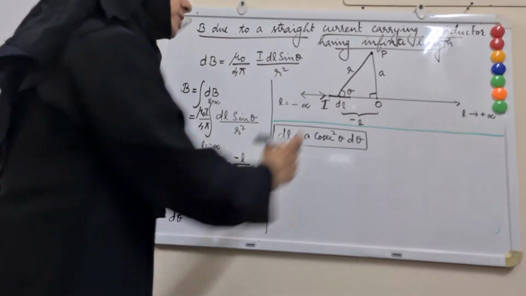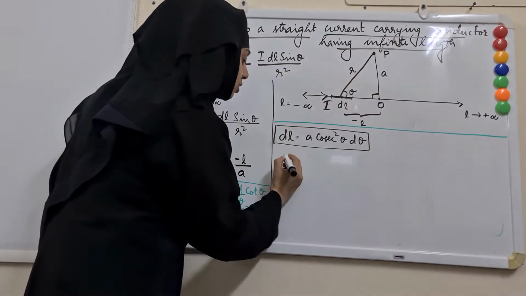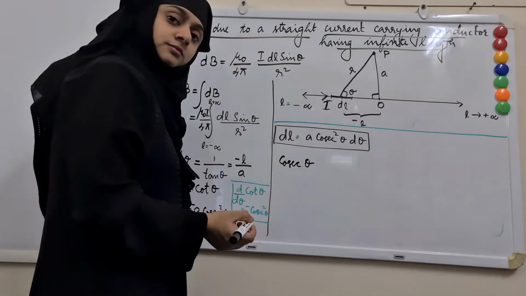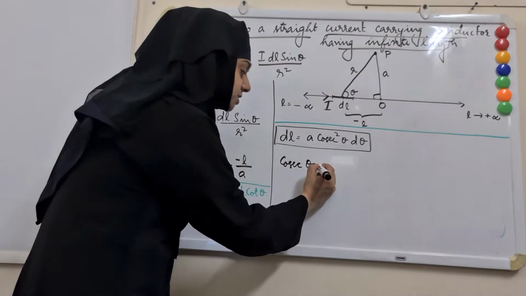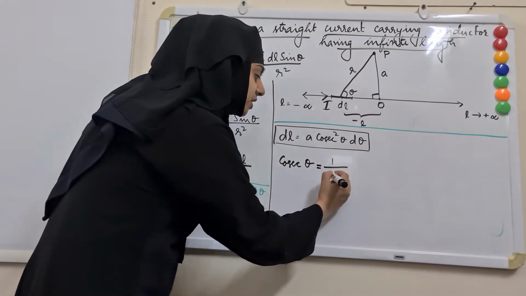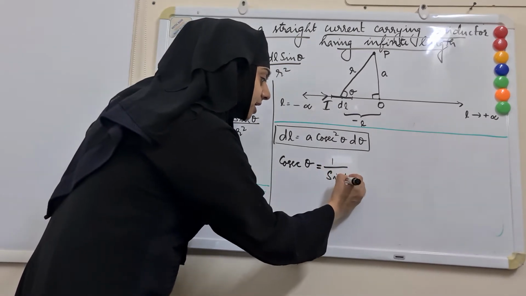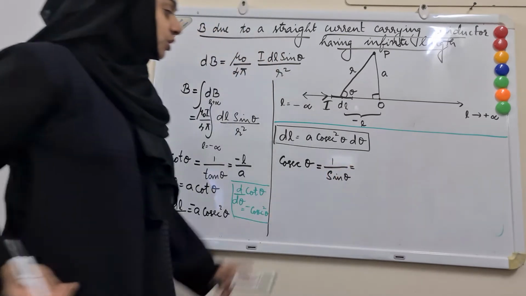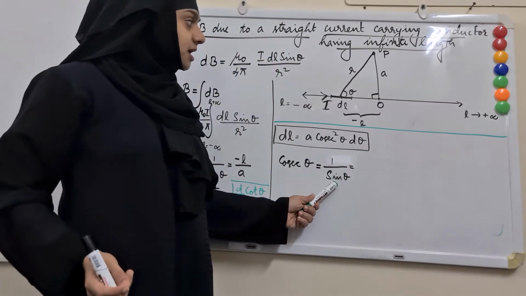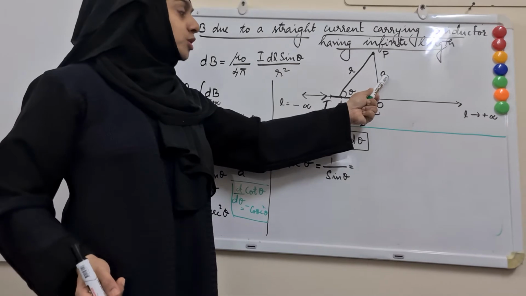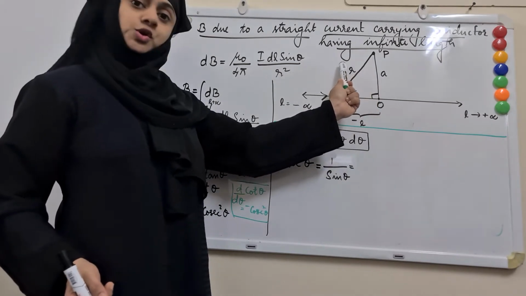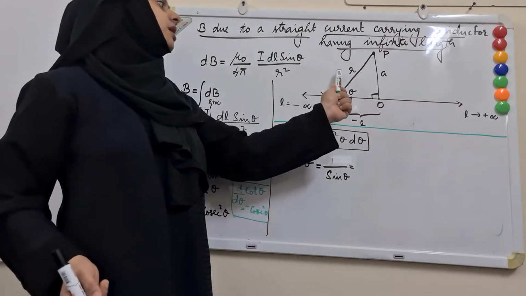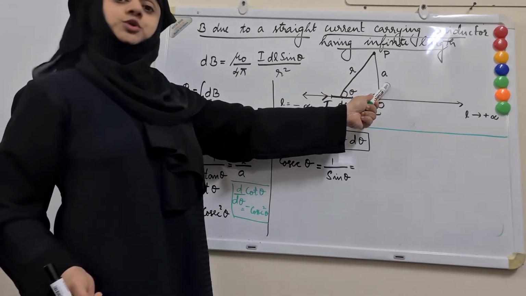So let me express from this triangle what is cosec theta. You must have learned that cosec theta is the inverse of sin theta. Cosec theta is equal to 1 by sin theta, and also you must be knowing sin theta is opposite side by hypotenuse. So here 1 by sin theta will be hypotenuse by opposite side.